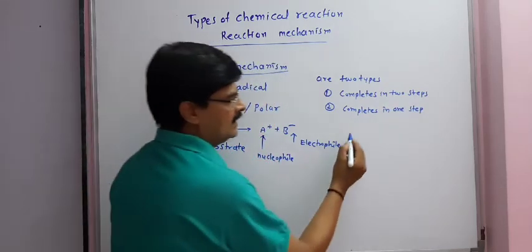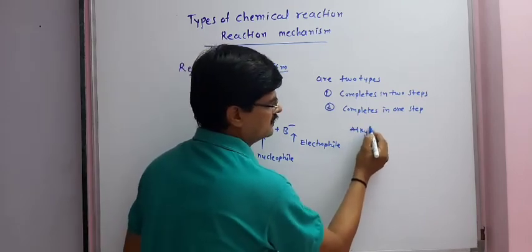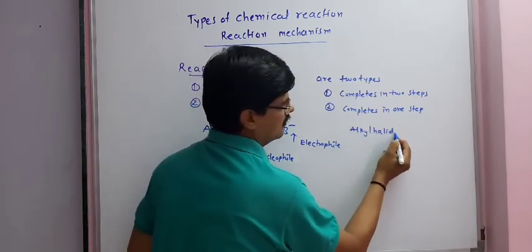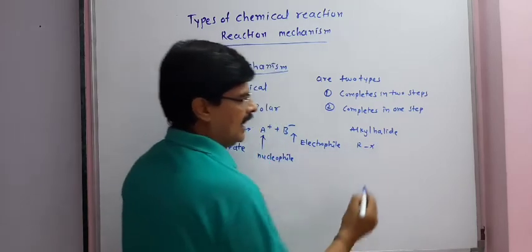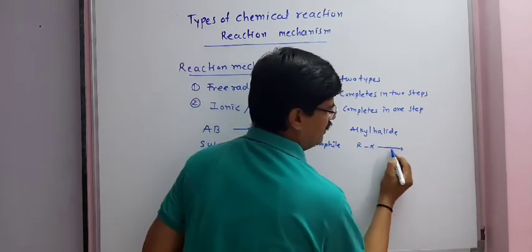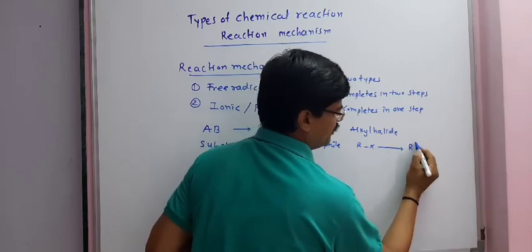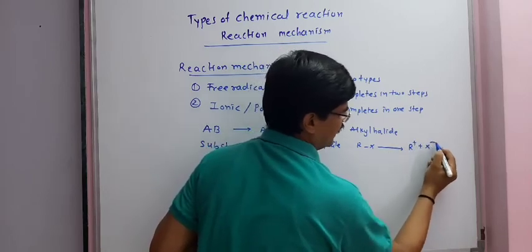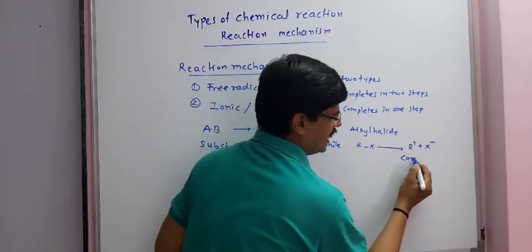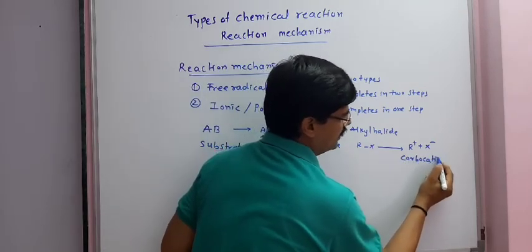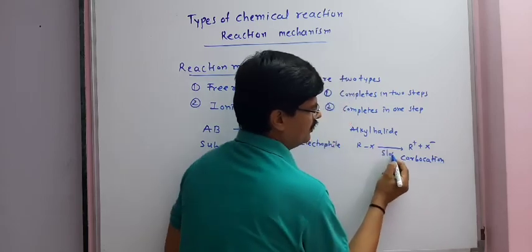If we have an alkyl halide, say RX, and it produces R plus and X minus, carbocation is formed during the first step, which is also the slow step.